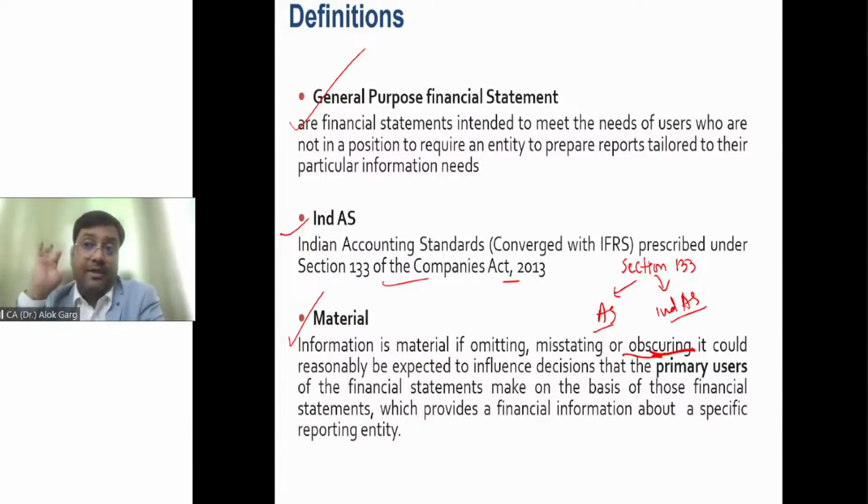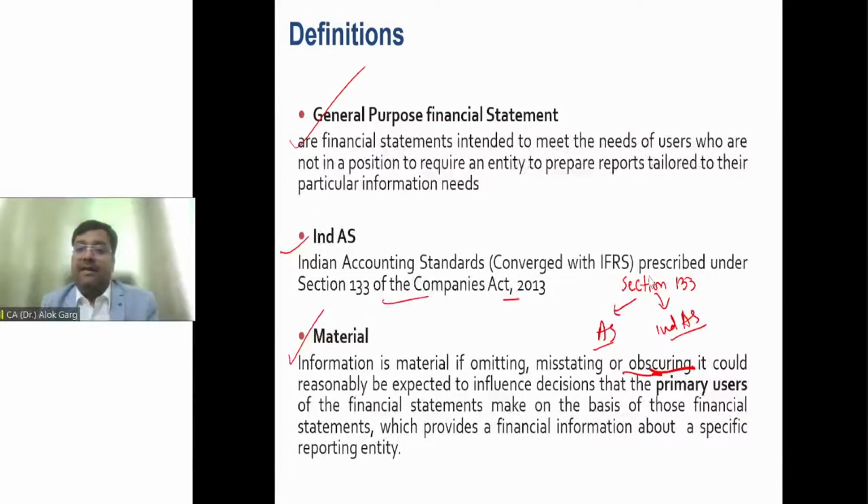So friends, the standard says that information is considered material if omission, misstatement or obscuring would impact the decision-making capacity of the user of the financial statement. Then this information will be a material information. Is that clear? I hope you have understood the meaning of omission, misstatement and obscuring.